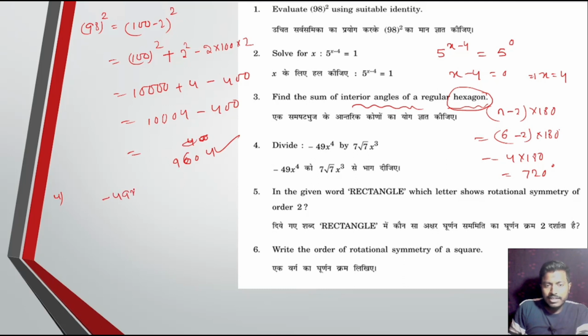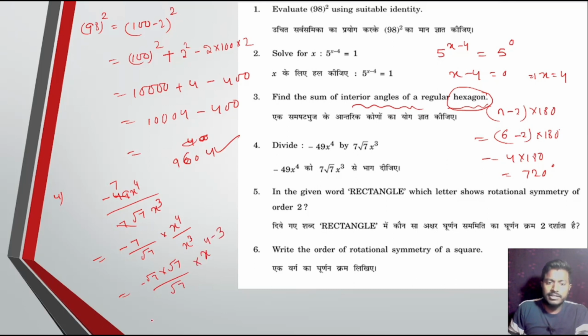Divide minus 49x to the power 4 divided by 7 root 7 x to the power 3. So now 7 7 ja. So minus 7 divided by root 7 into x to the power 4 divided by x to the power 3. Now we can write 7 as root 7 into root 7 divided by root 7 into x to the power 4 minus 3. So root 7 cancel, minus root 7 x to the power 1 or x. Okay. Next, question number 5.